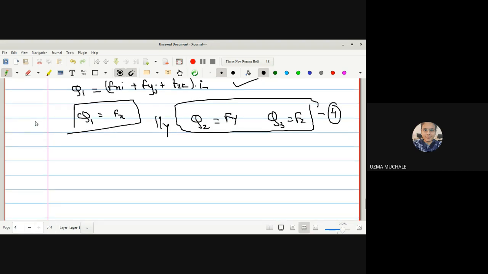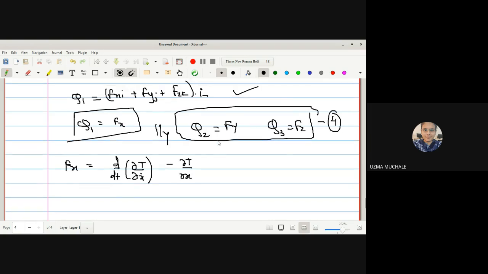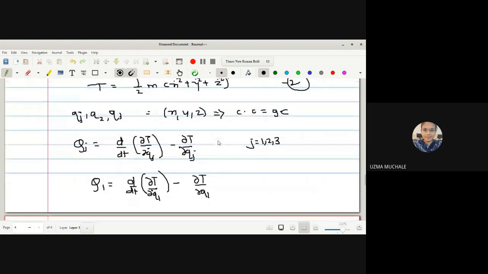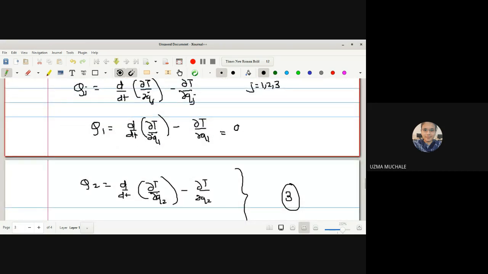Now using equations 3 and 4, can I write directly capital Fx is equal to d by dt of dou T by dou x dot, as q1 is nothing but your x? So hence I can write x dot minus dou T by dou x. Is it correct? This equation is nothing but d by dt of dou T by dou x dot, where q1 is your x coordinate, minus dou T by dou x.